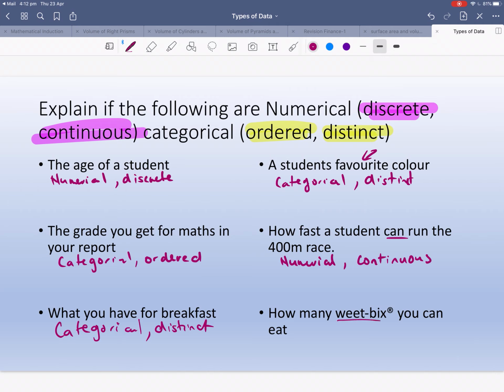That's definitely numerical, and normally we say that this one is discrete, because you don't normally say I ate 3.5, although I know that some people will disagree with me. Depending on how you ask the question, it will be either discrete or continuous, but I think most times it will be discrete, because it has to be a whole number.